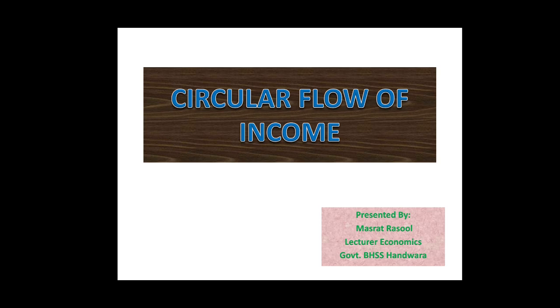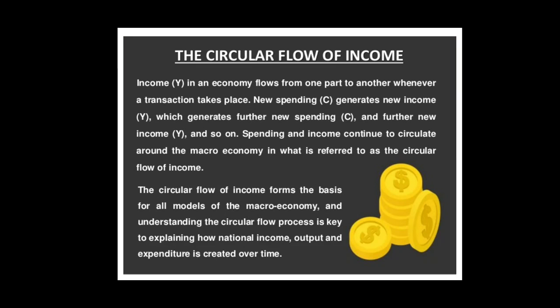So, the first topic of macroeconomics that we will be talking about in this lecture is the circular flow of income in an economy. Dear students, in every economy there are three important economic activities that never stop, and these are production of goods and services, generation of income, or we can say the distribution of income to the factors of production in terms of wages, rents, interests, and profits.